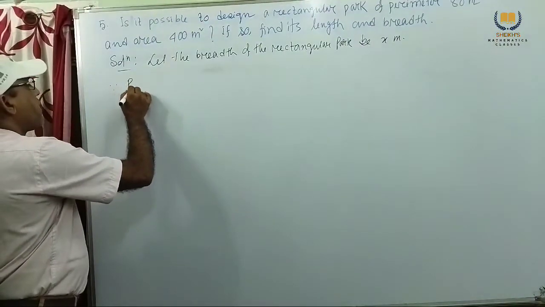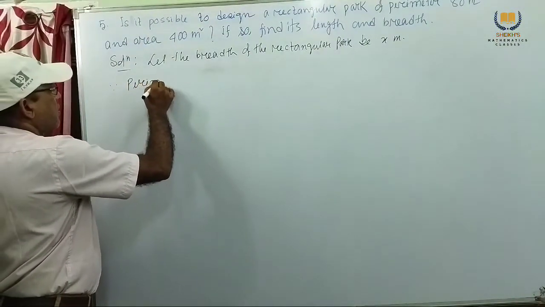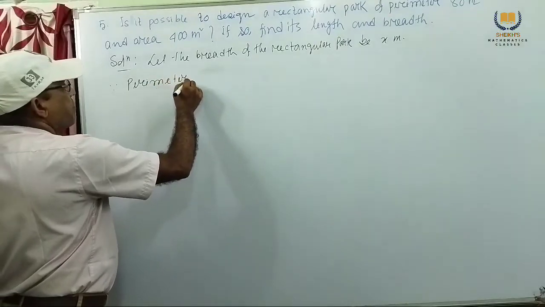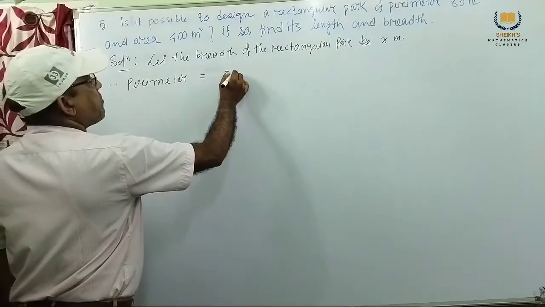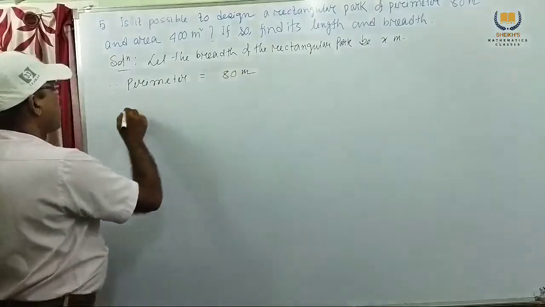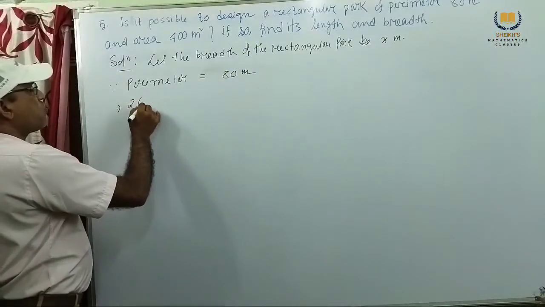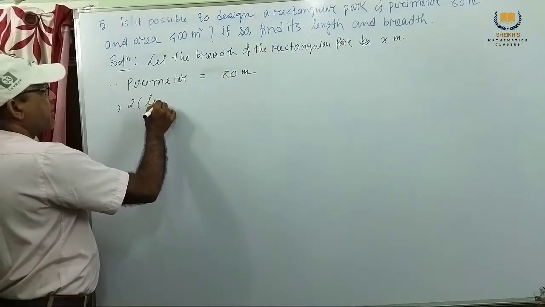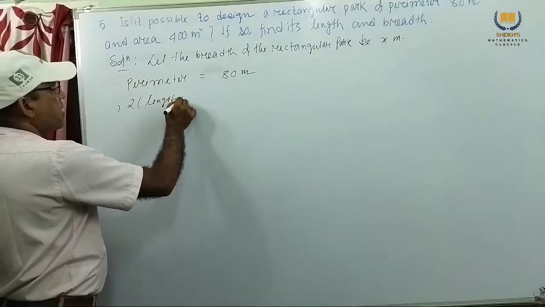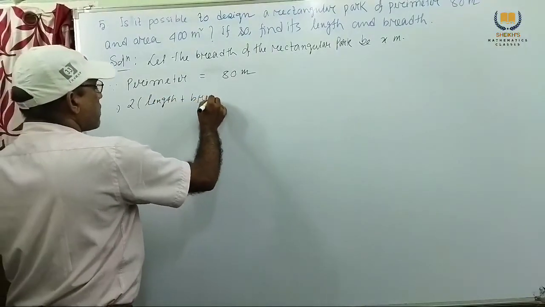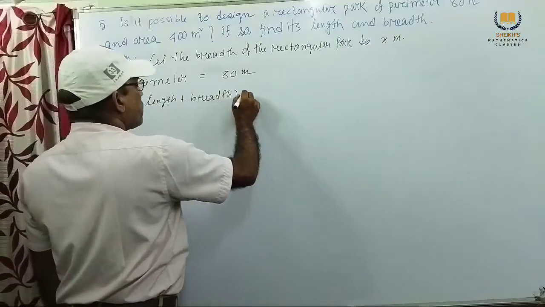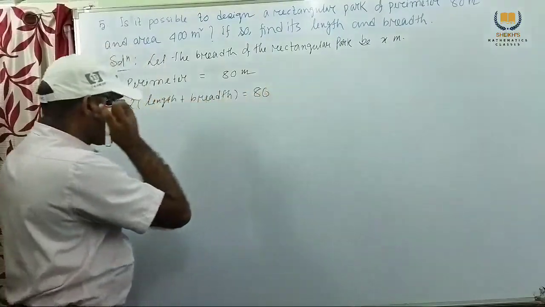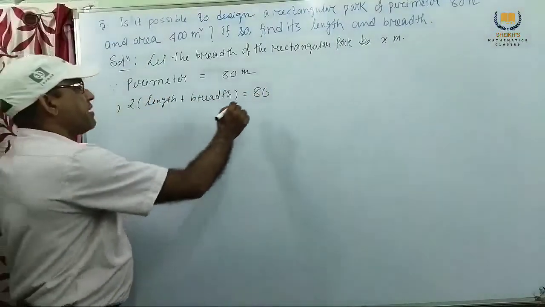Since perimeter is equal to the given 80 meter. So we know perimeter means 2 into (length plus breadth), this is called perimeter.